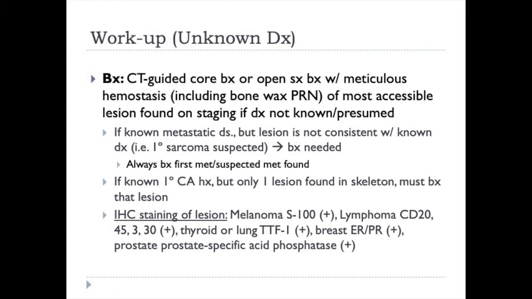Immunohistochemical stains to memorize, to help you determine which one is which in terms of the diagnosis of common carcinomas metastatic to bone, are going to be S100 for melanoma, CD20, 45, 3, or 30 for the B and T cell variants respectively. Thyroid and lung will both be TTF1 positive. Breast will be estrogen receptor or progesterone receptor positive. And prostate-specific acid phosphatase for prostate cancer.